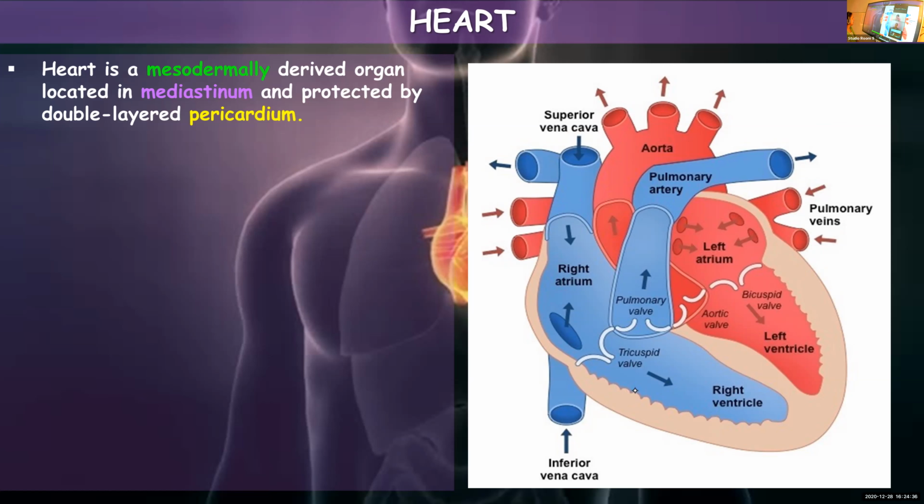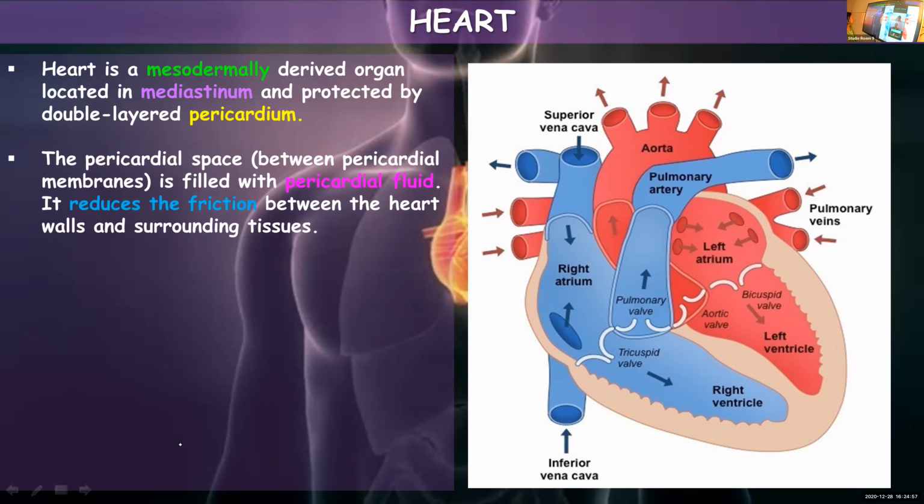It is mesodermally derived and it is covered by a double layered membrane called the pericardium. Pericardial membrane, or pericardium, is a double layered membrane which covers the heart, providing it protection.